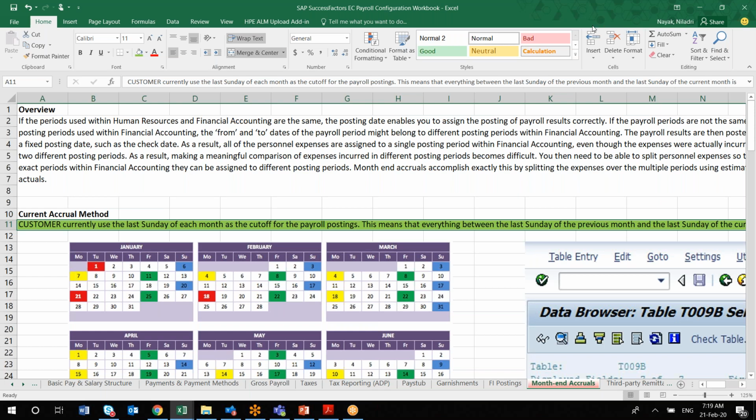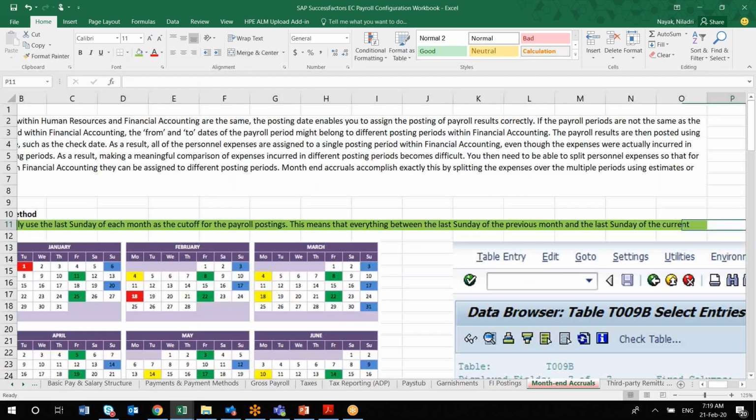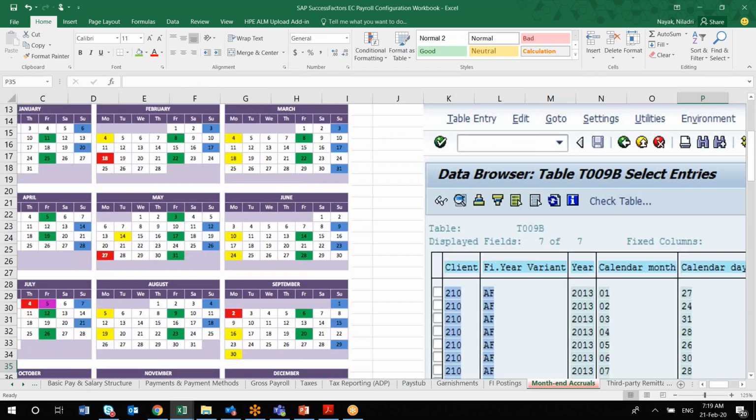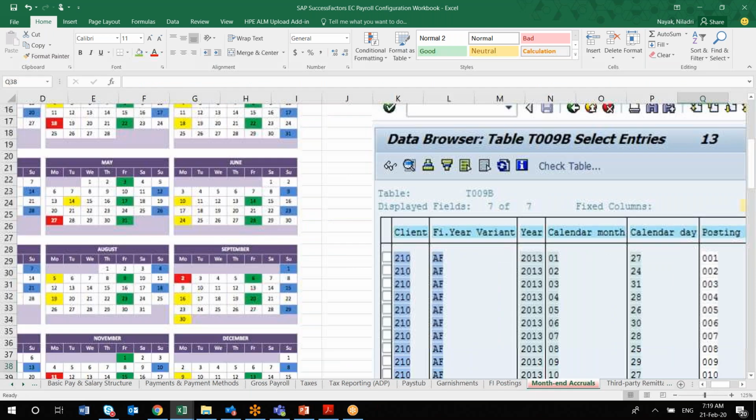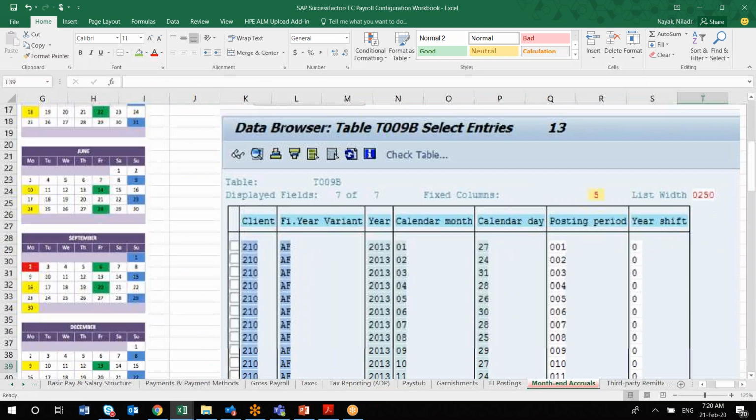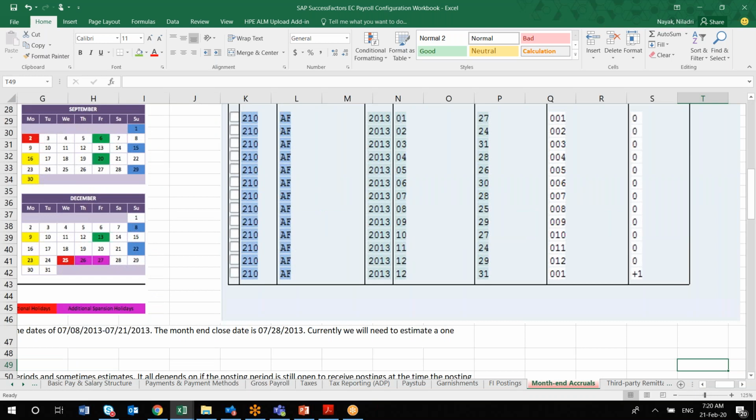You have to ask this information of the client. Accordingly, your table entry will vary. Depending on calendar month and calendar day, all this information will be captured in this particular field. This is the month-end accrual point of view.